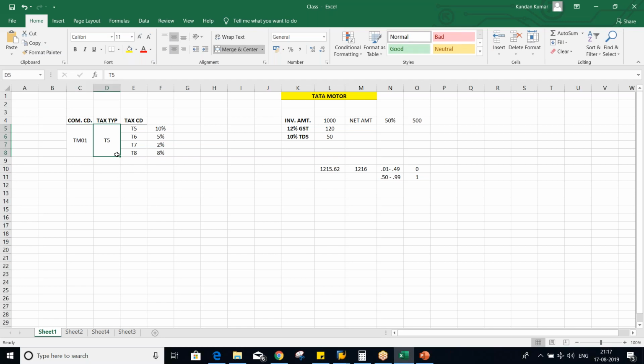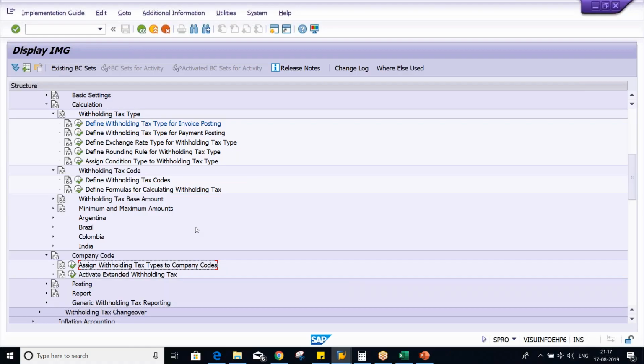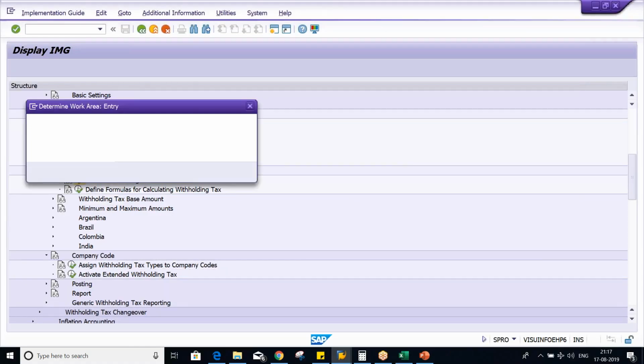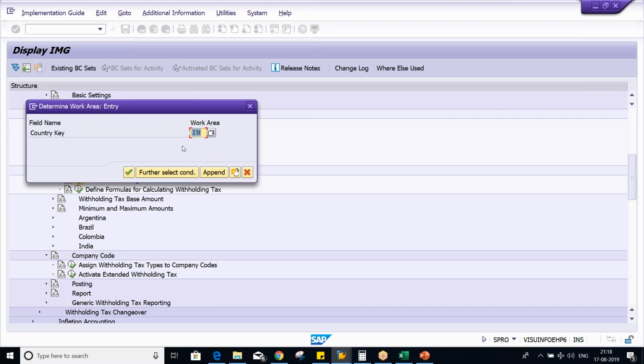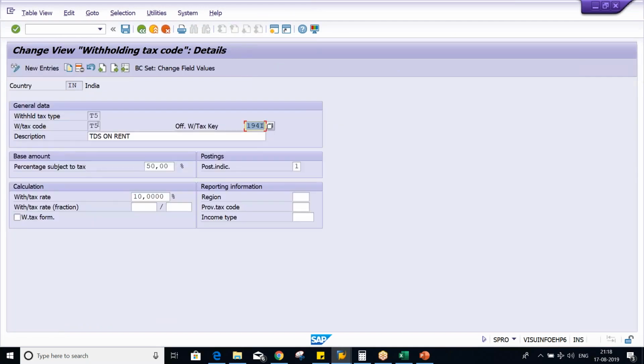The tax type is going to be assigned. Whereas, look at here, tax code is also set up at country level itself. If you are going to set up a new tax code, there also the system is going to ask for the country code. Look at here. But whenever you set up the tax code, it is always going to be set up against a particular tax type.